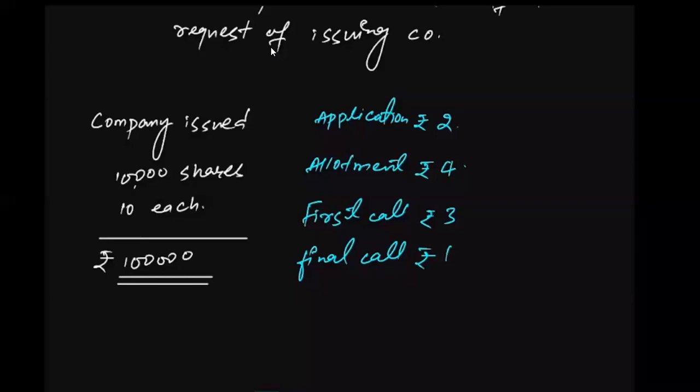So the company will be raising 1 lakh by issuing 10,000 shares of 10 each, and this amount will be collected from the investors on an installment basis. That means 2 rupees on application, 4 on allotment, 3 rupees on first call, and the remaining amount on the final call. That is what the company has decided to do.